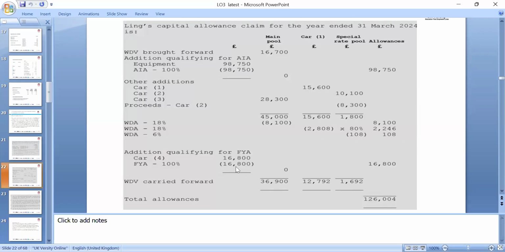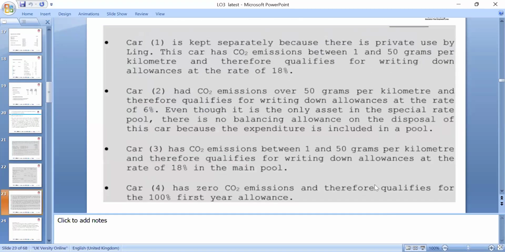And additional qualifying, the car we have 16,800 and first year allowance can be 100%. So we can get first year allowance of 100% in that case. So if you are 16,800, that's what we can claim. So if we look at all the allowances, that's what we can claim against the profit for the year, because the asset is bought and these are capital allowances which we can claim.